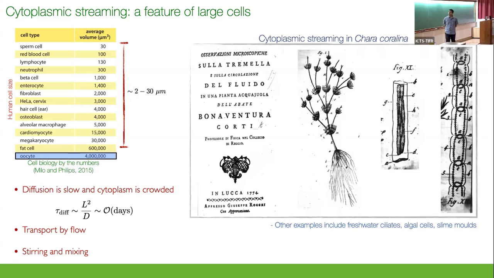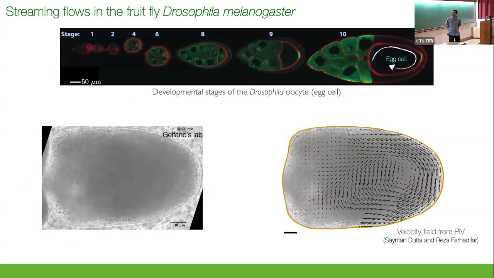So as we know today, streaming flows are rather generic in many other large cells, and examples include ciliates, algal cells, and slime molds. For today's talk, I'm going to tell you about streaming flows in the egg cells of the fruit fly Drosophila. For those of you who are not into biophysics, Drosophila or the fruit fly is often a model biological organism. And here I'm looking at its egg cell, which once fertilized will become the future embryo. So the egg cell develops over a span of 80 hours, and you see some snapshots of its developmental stages.